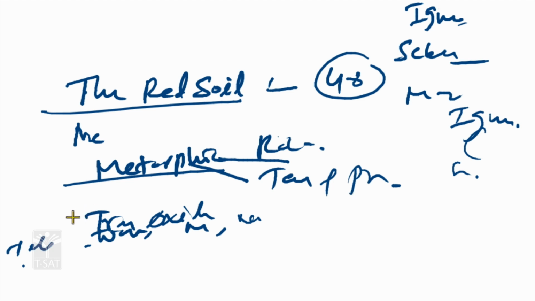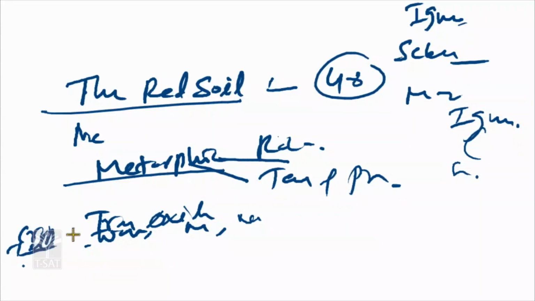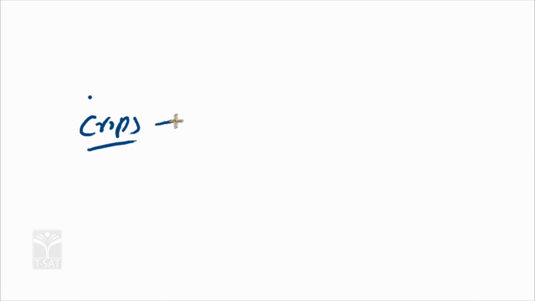What are the suitable crops growing, especially in the red soil? Suitable crops in red soil are basically pulses.